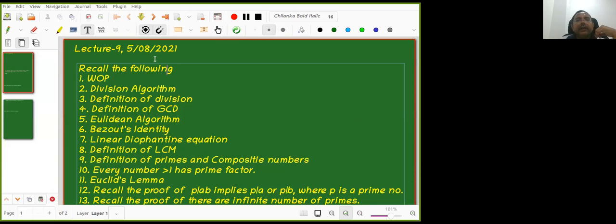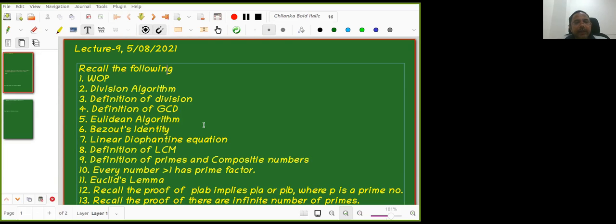So division algorithm. What do you mean by division algorithm? Definition of division. How do we define division? A not equal to 0 is an integer, and it divides another integer b if b is equal to ak for some k. Definition of GCD. Then we defined the Euclidean algorithm.